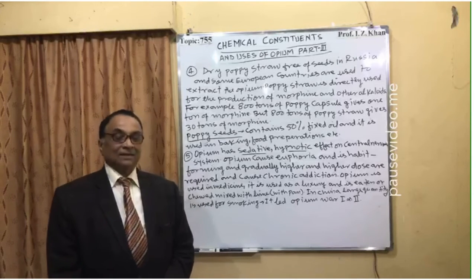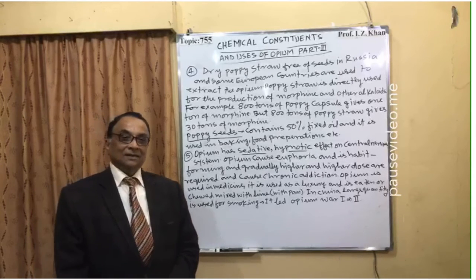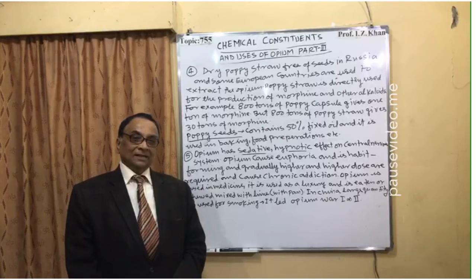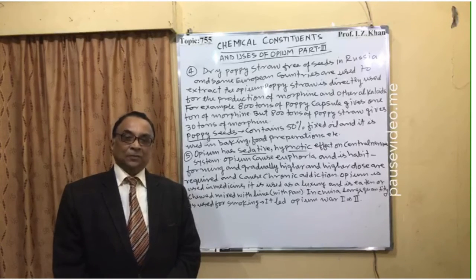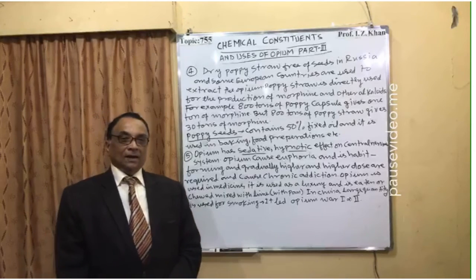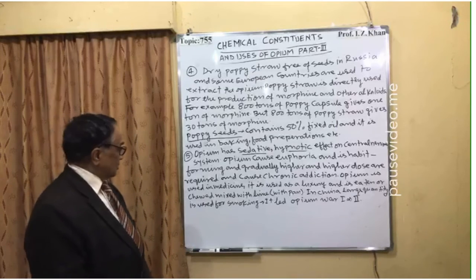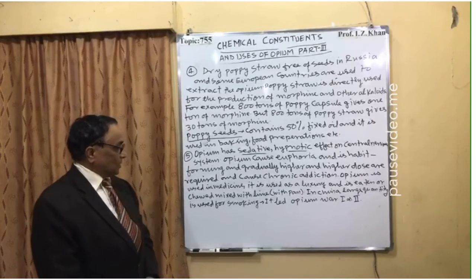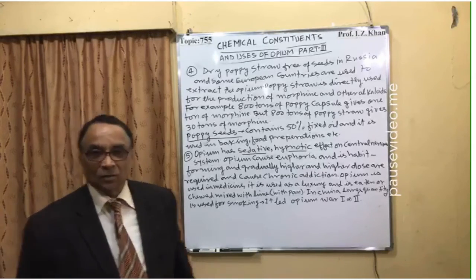That thing brought the first opium war in 1839, and the second opium war in 1856. At that time, China was at its peak in opium smoking. Even today they smoke opium, and in China a large quantity is used for smoking, and it led to opium wars 1 and 2.